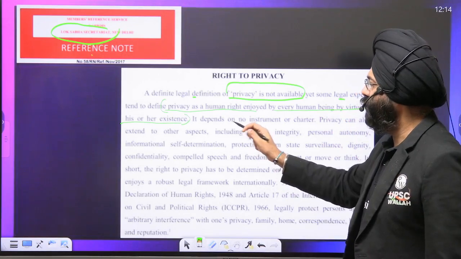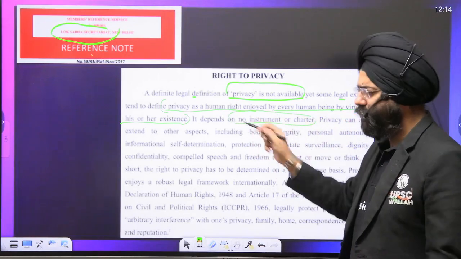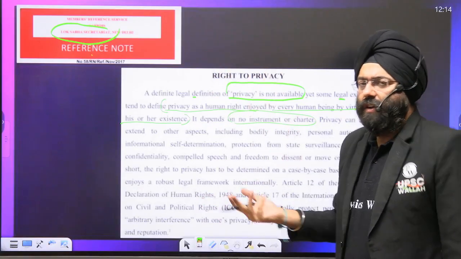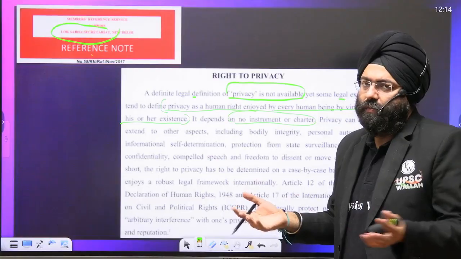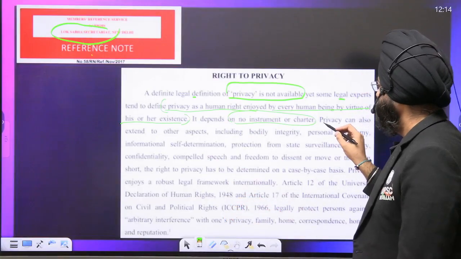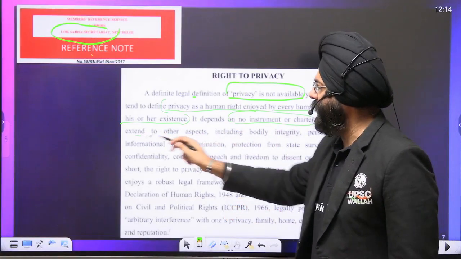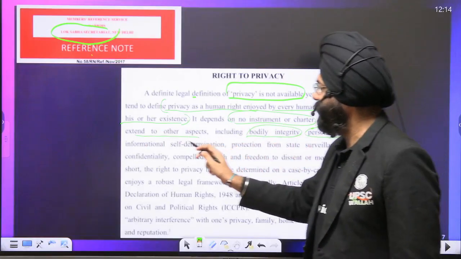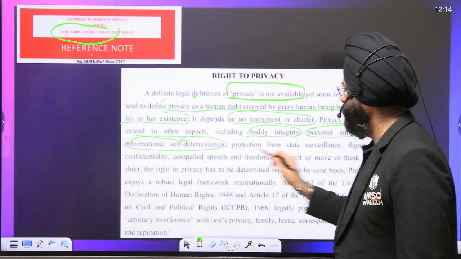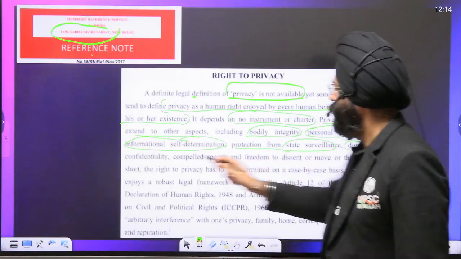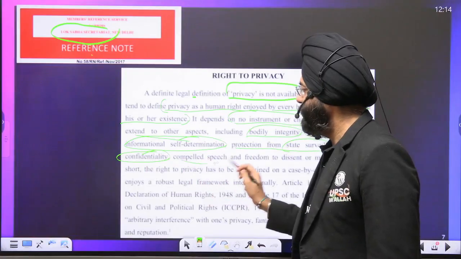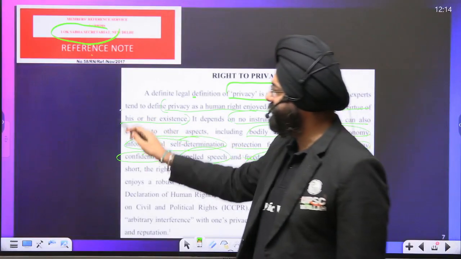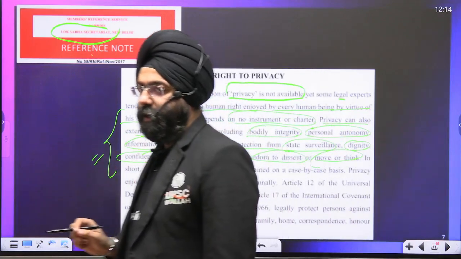It depends on no instrument or charter. That means it is not dependent on a single statement that says this is privacy and only this. No. It is an ever evolving process. It is also subjective, based on society to society. So privacy can also extend to other aspects, including bodily integrity, personal autonomy, informational self-determination, protection from state surveillance, dignity, confidentiality, compelled speeches and freedom of dissent, movement and thought. All these things can be a part of your right to privacy.